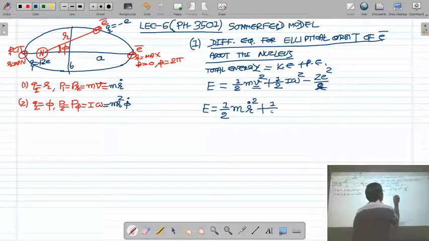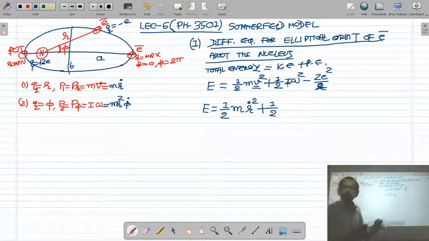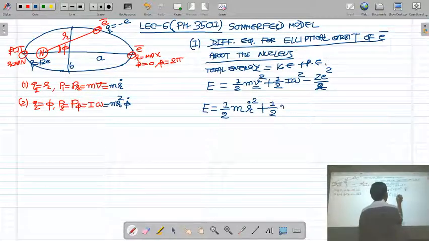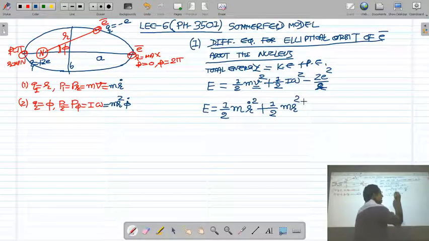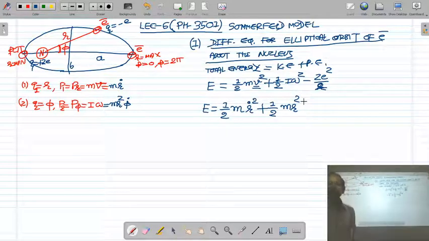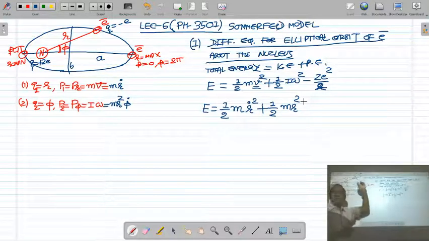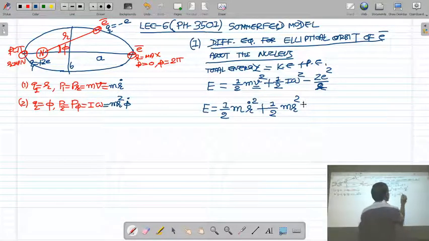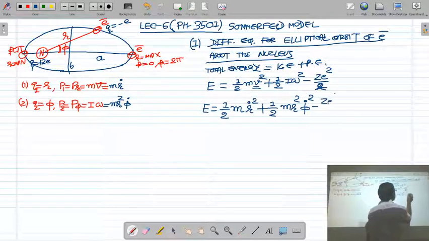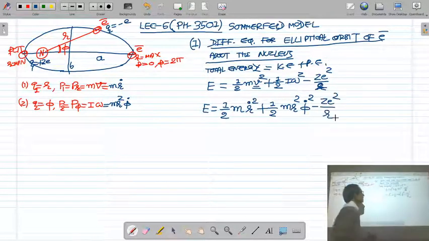Plus 1 by 2 I omega square, where I is the moment of inertia defined as m r square, and omega is the angular velocity of the electron defined by d phi by dt, denoted by phi dot, so phi dot square, minus Z e square upon r.